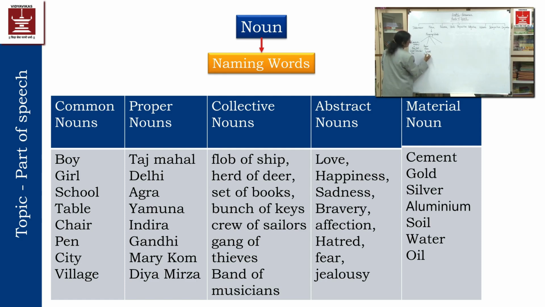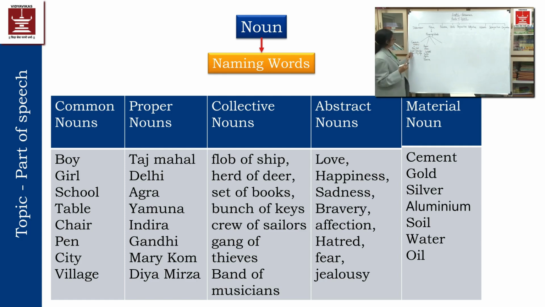Delhi, Agra, Yamuna. Okay, so in this way I am specifying the things, the places, the animals, the human beings. That time I am using the proper noun. Okay, now if I want to mention anything, any place, that time proper nouns will be used.